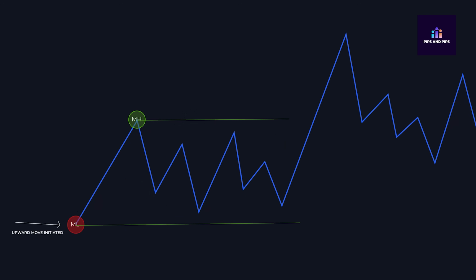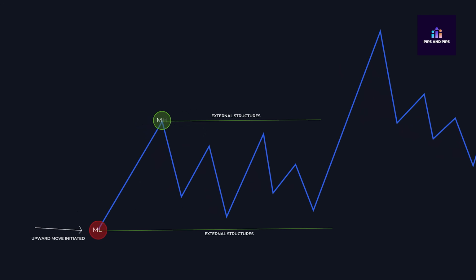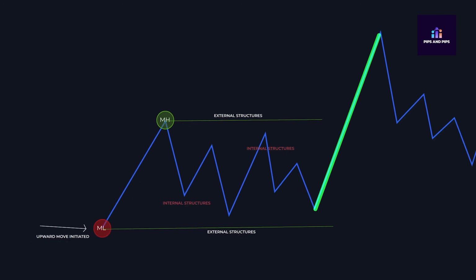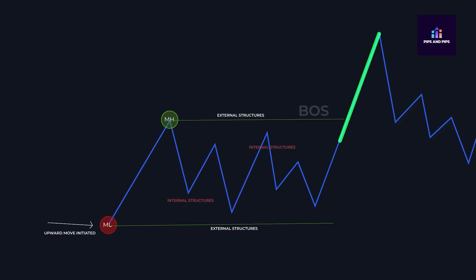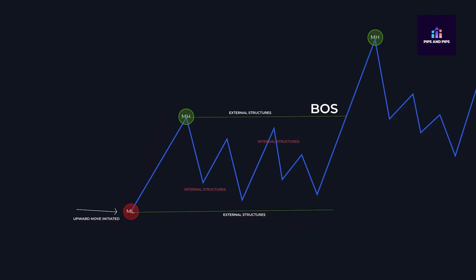These 2 points will be called external structure of the market. Any structure formed between these 2 points will be called internal structures. Now later the market started going upward again, and on the upside the market once again formed a break of structure. So now this point will become the major high and this point will become the major low.